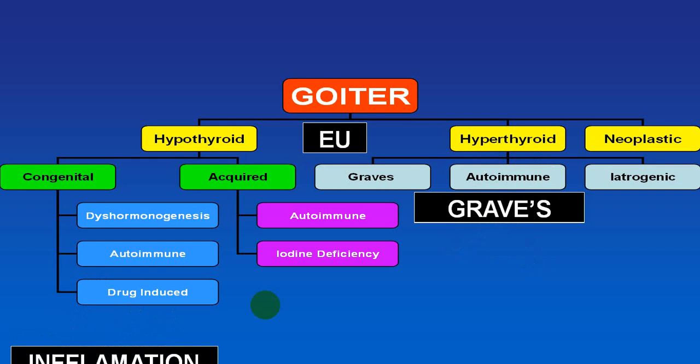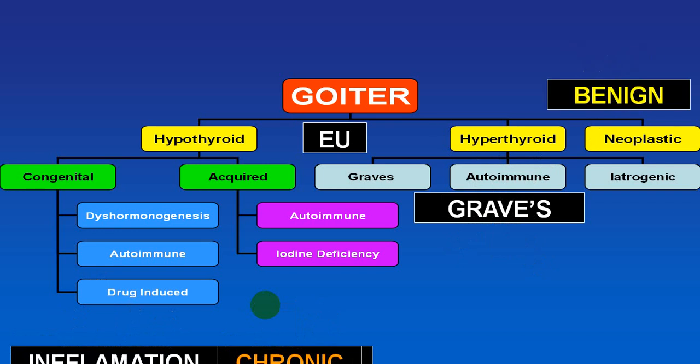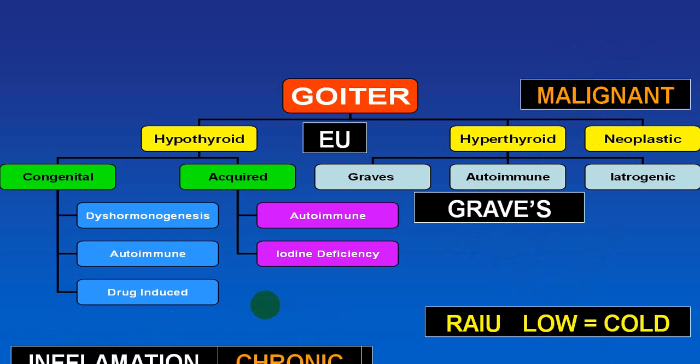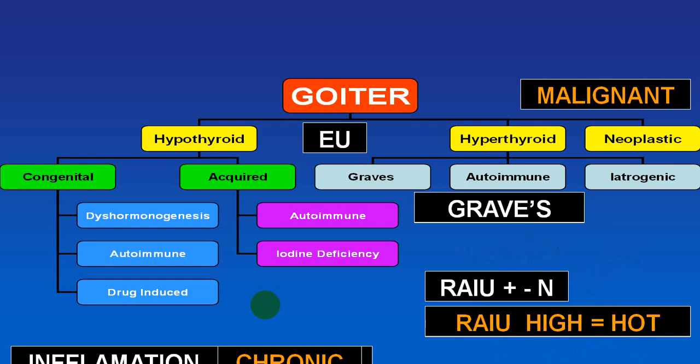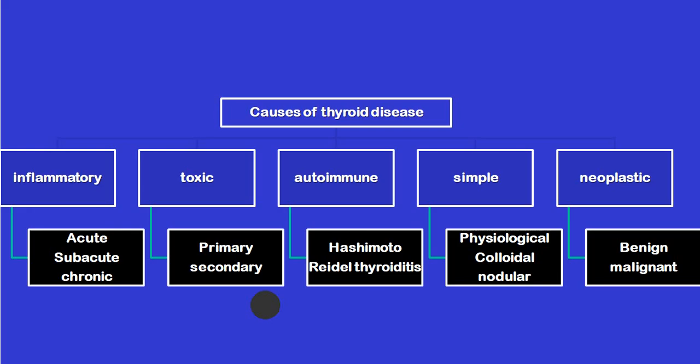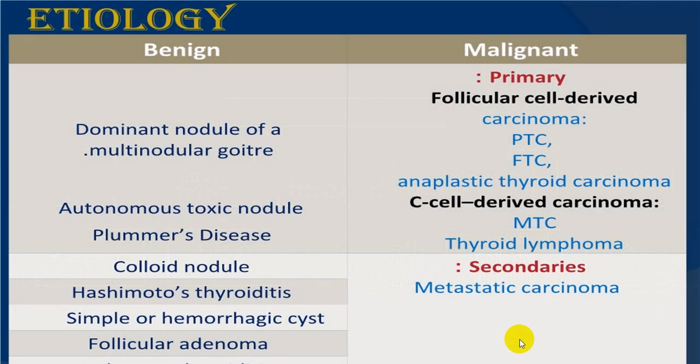Inflammation will also produce goiter. We already told you it can be acute, subacute, or chronic. Neoplastic can be benign or malignant. You can divide according to the radioactive iodine uptake: cold nodules, hot nodules, and warm nodules. So again, this is another way: inflammatory, toxic, autoimmune, simple, and neoplastic variety, whichever way you want to approach. Mainly we are interested in the benign variety and the malignant variety.